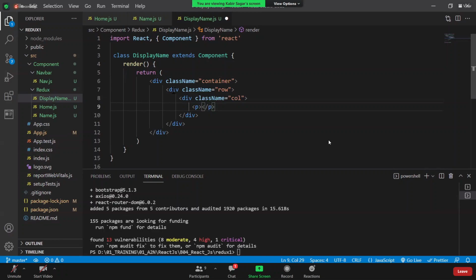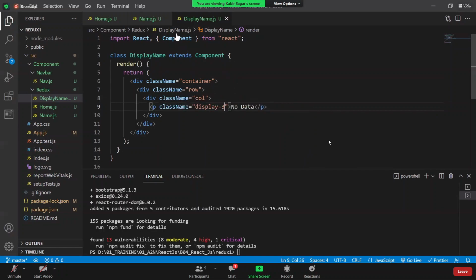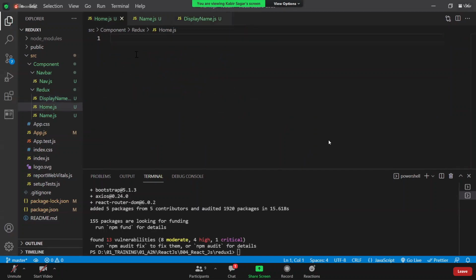As of now, I'm just hard coding the data. We'll try to display the data here from the Redux. Here class name equals lead, or I can simply say display-3. Now save it.